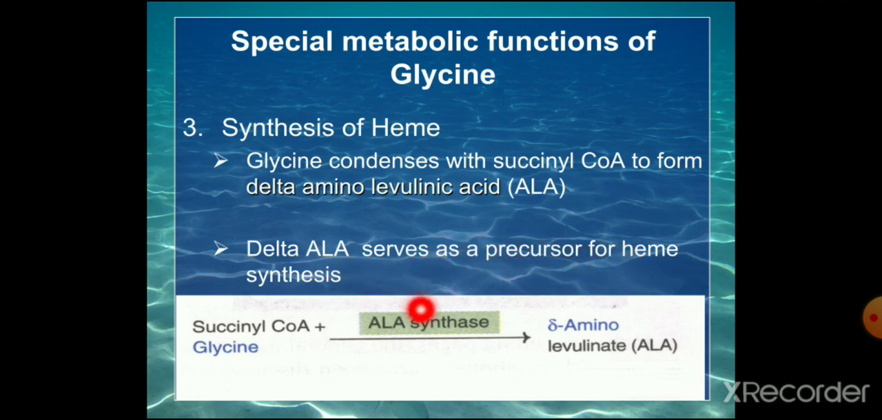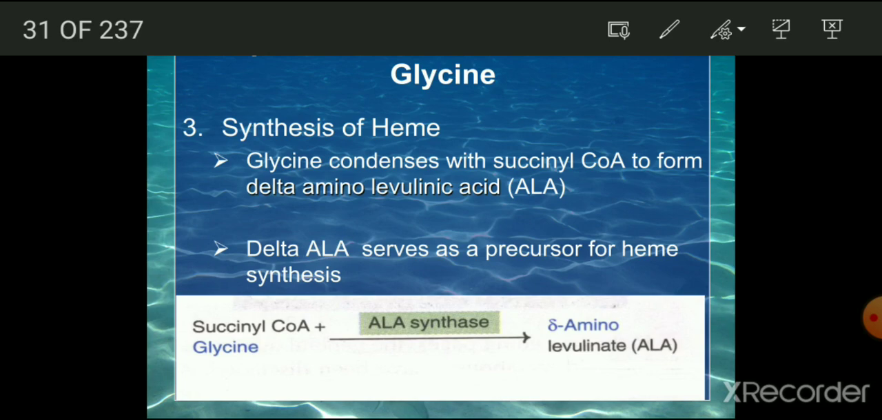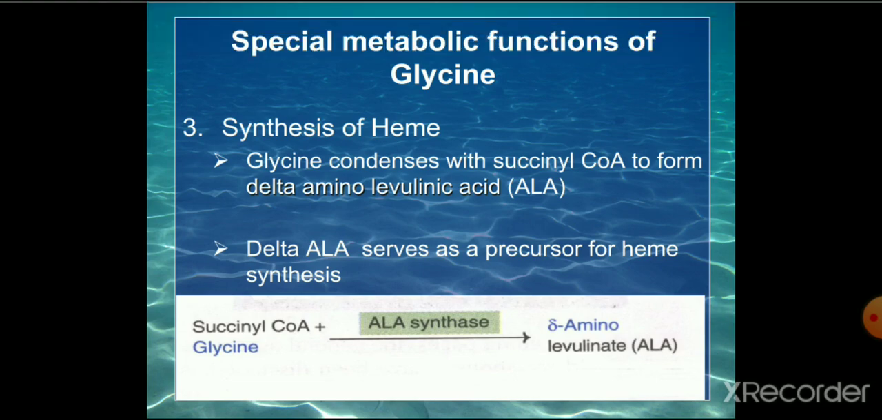So this is the first step in the heme synthesis, and it is the rate limiting step in the heme synthesis. So the enzyme is aminolevulinic acid synthase, and it condenses the glycine with succinyl coenzyme A to form delta aminolevulinic acid, which is the first product, the precursor for the heme synthesis. Succinyl coenzyme A plus glycine forms delta aminolevulinic acid by the ALA synthase enzyme.